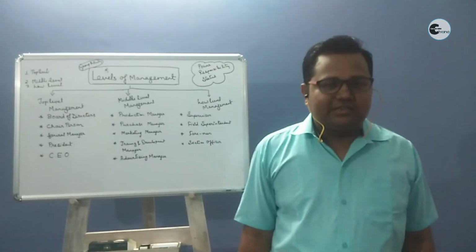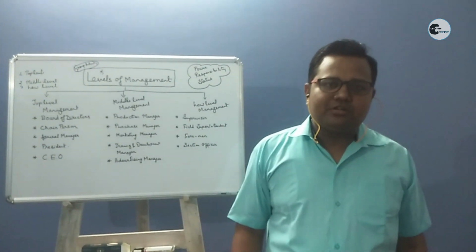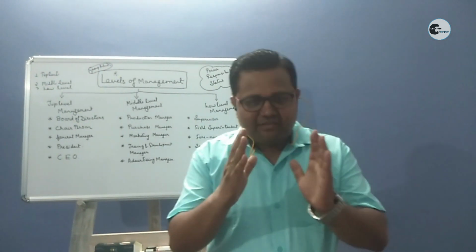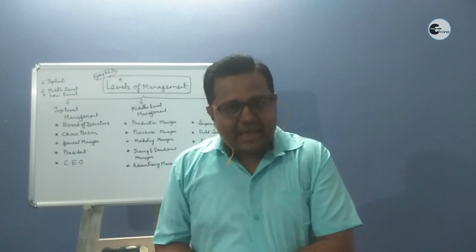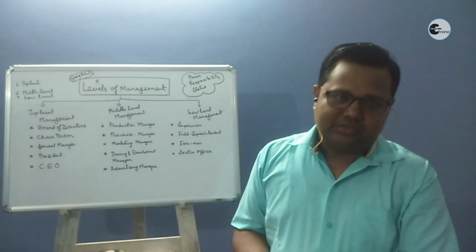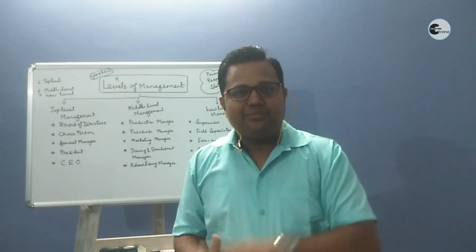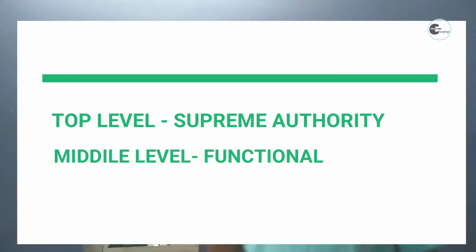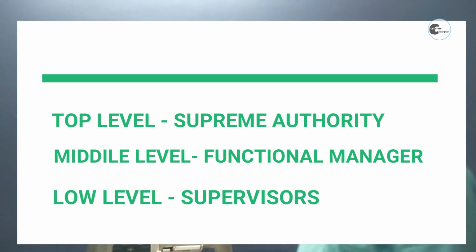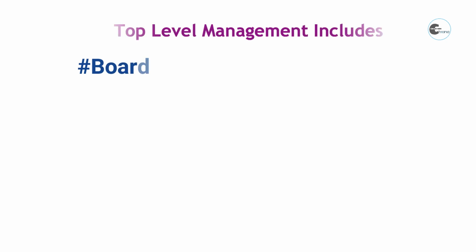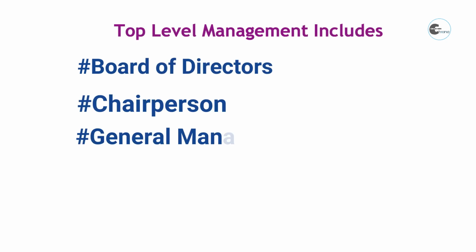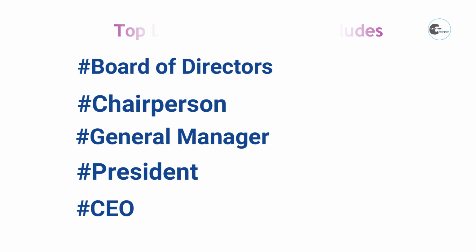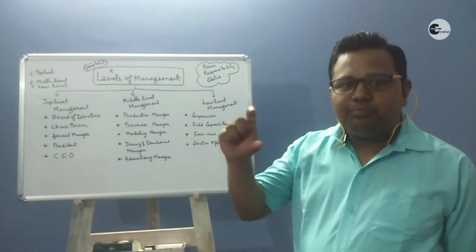Different groups of managers. In an organization, there are numerous managers and they are segregated or classified based on their power and function. And here there are three types of management: top level, middle level and low level. Top level are the supreme authority, middle level are the functional managers, and the third one is what? The supervisors.